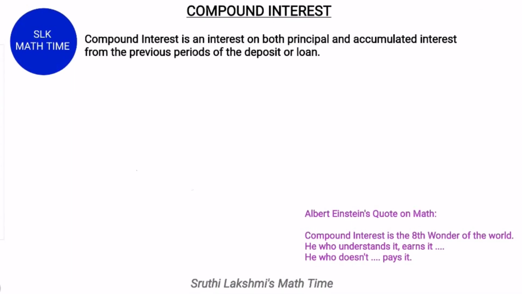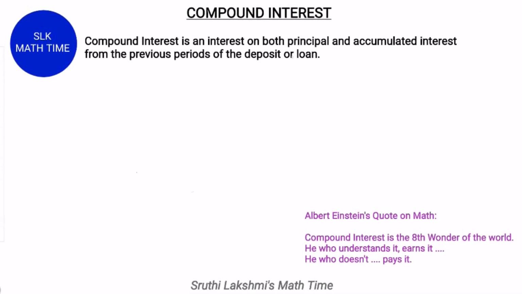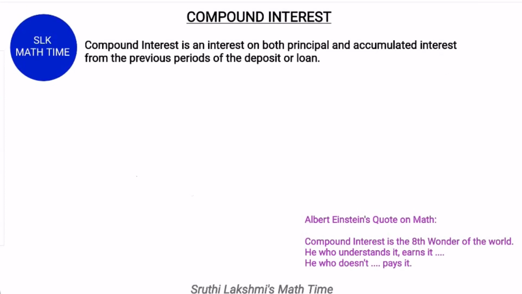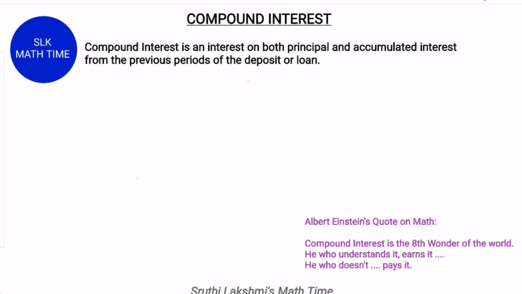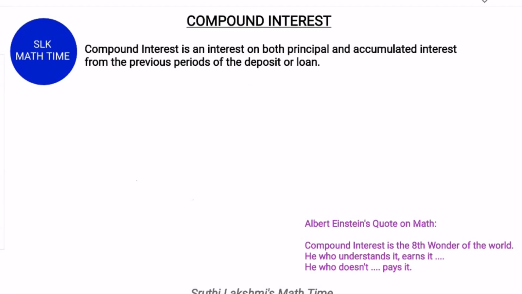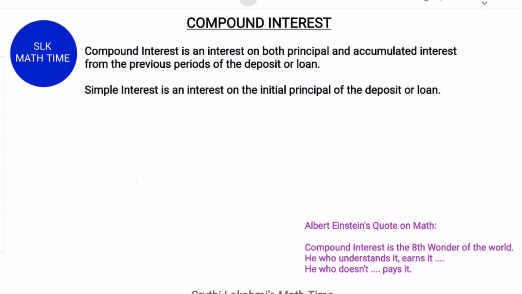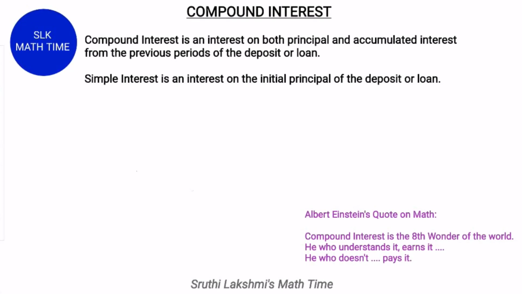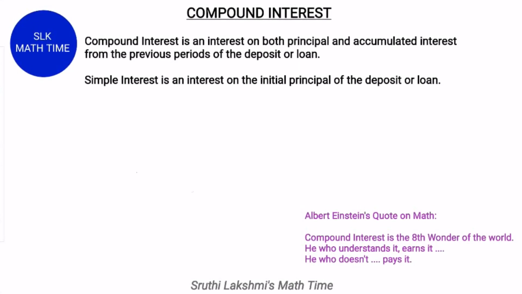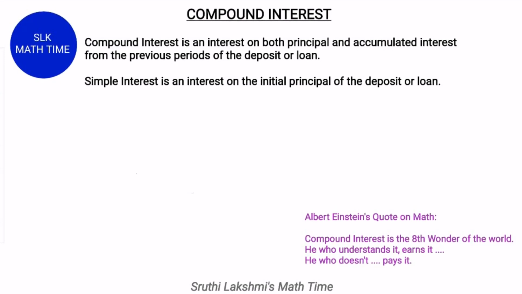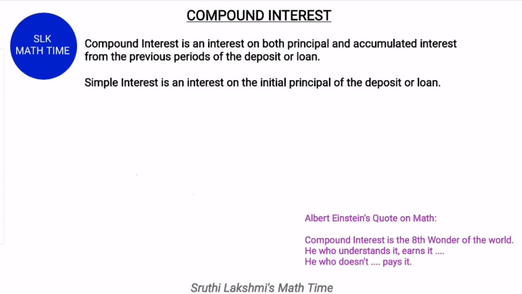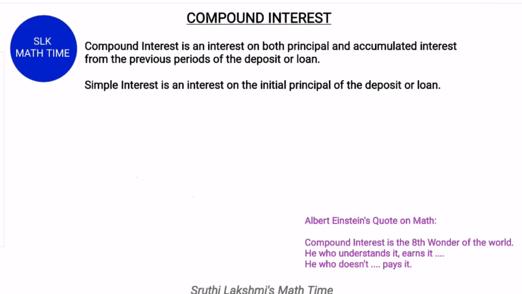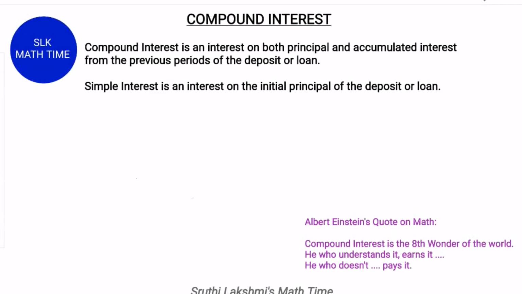Compound interest is an interest on both the principal and the accumulated interest from the previous periods of the deposit or the loan. Simple interest is an interest on the initial principal of the deposit or loan. Compound interest grows exponentially, whereas simple interest remains the same for the whole duration.